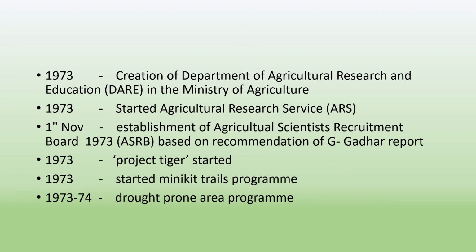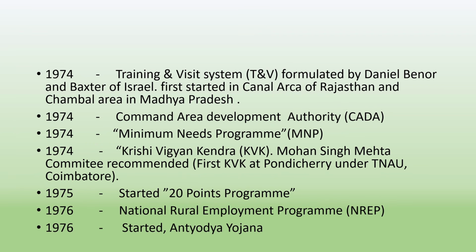In 1973 to 1974, the Drought Prone Area Program, DPAP, started. In 1974, the Training and Visit System, T&V, formulated by Daniel and Benor of Israel, was first started in the canal area of Rajasthan and the Chambal area in Madhya Pradesh. In 1974, the Command Area Development Authority, CADA, started. In 1974, the Minimum Needs Program, MNP, was started.